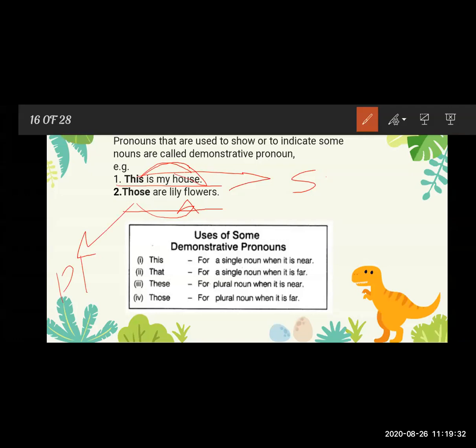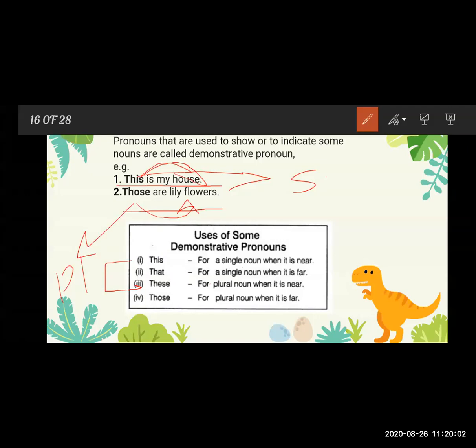You know that this is for a singular noun, and we always use it to show the nearest thing. And that we always use to show things which are far away. Next one is these. It is the plural form of this, so we always use it to show plural things which are nearest to us.